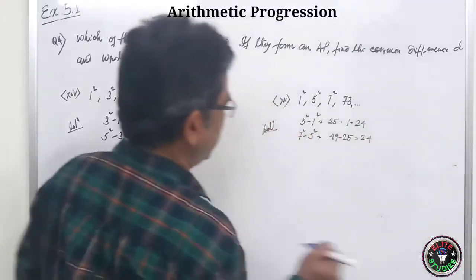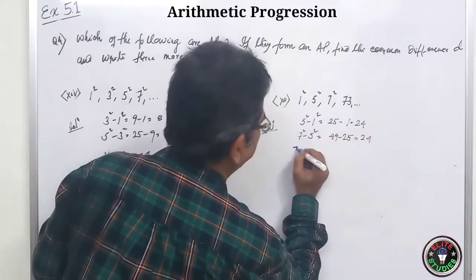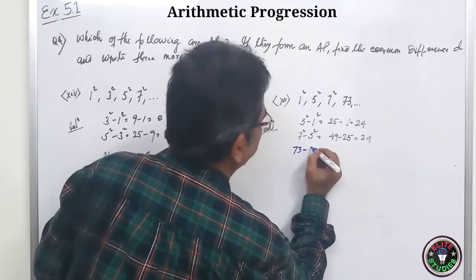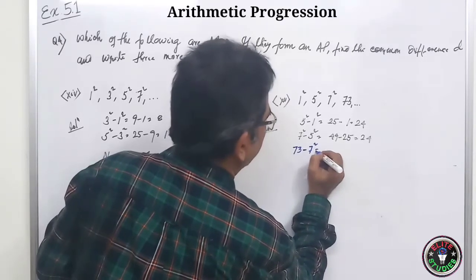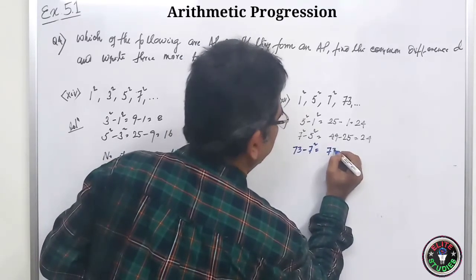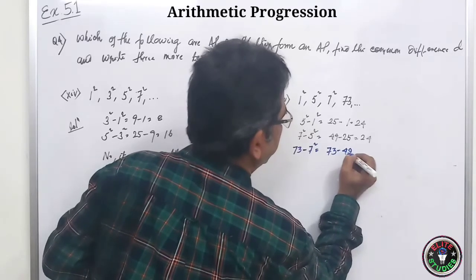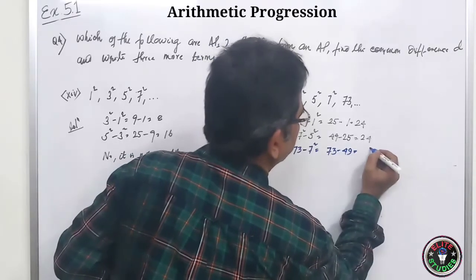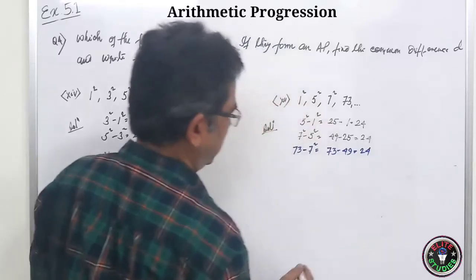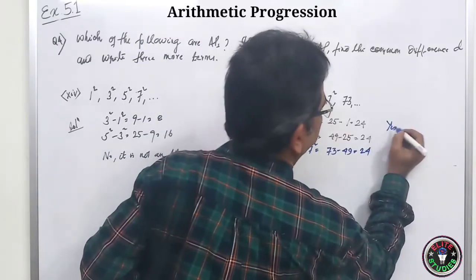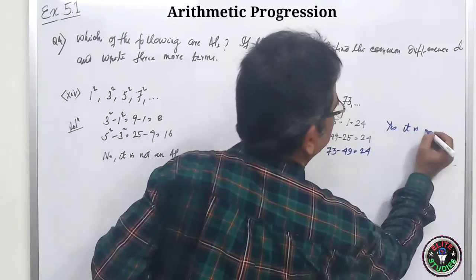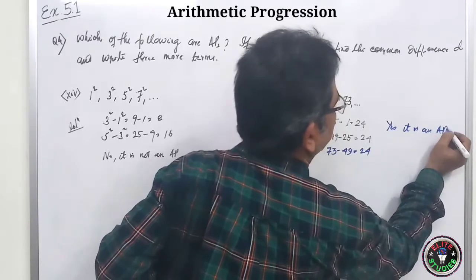We can see the other one, that is 73 minus 7 square. So what will it be? 73 minus 49, which is 24. Yes. Yes. Yes. It is an AP.